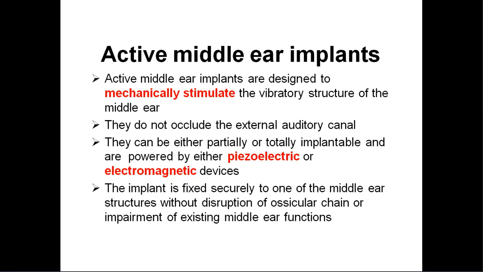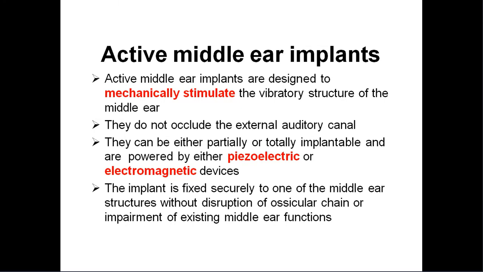The other type is the completely implantable middle ear implants. Active middle ear implants, we'll place these implants into the middle ear. Active middle ear implants are designed to mechanically stimulate the vibratory structures of the middle ear, that is the ossicular chain.